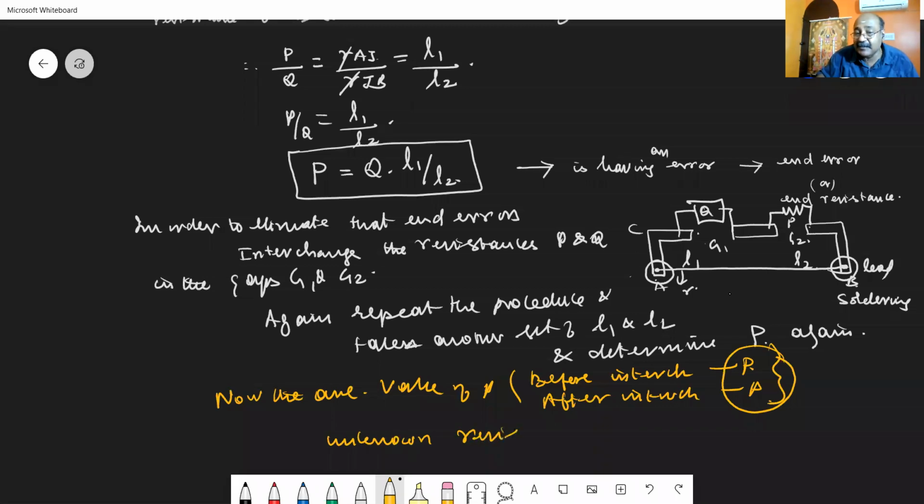Hope you have understood this. By interchanging the two resistances, we can very well eliminate, or minimize, the end error that is available in the meter bridge.